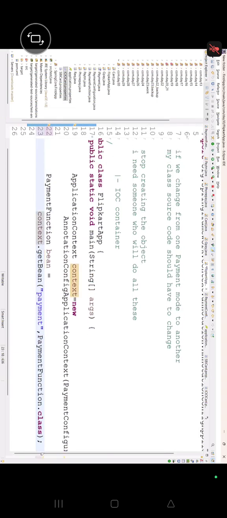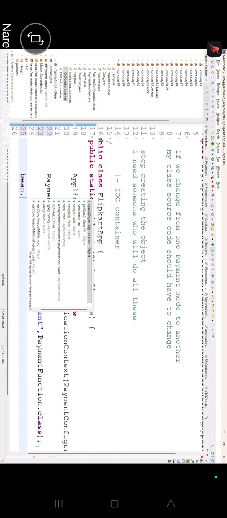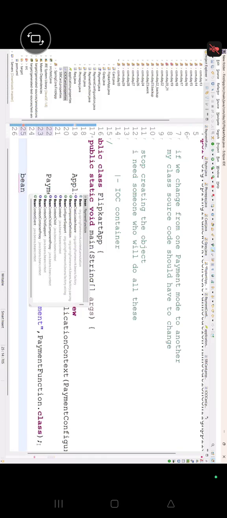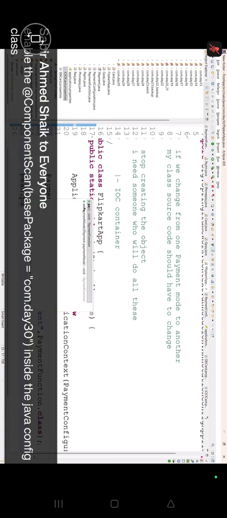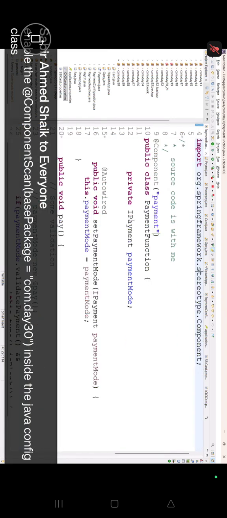Now I'm going to call the method. Which is the method? Pay method, right? So I'm writing bean dot, which method, guys? What was our method name? The method name is pay, right? Let's go to this Flipkart application where I had bought something and I want to pay. Now tell me what's your answer?